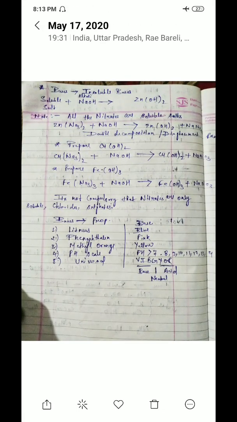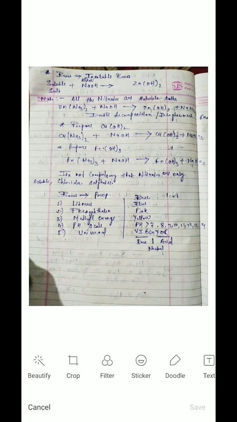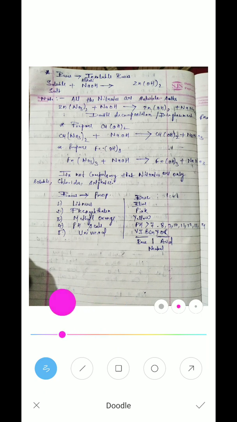Now we have to learn how these insoluble bases are going to be prepared. For insoluble bases, you have to know the theory behind it. So what are the insoluble bases? That are not soluble in water. Insoluble means not soluble in water. So how to prepare these kinds of bases?